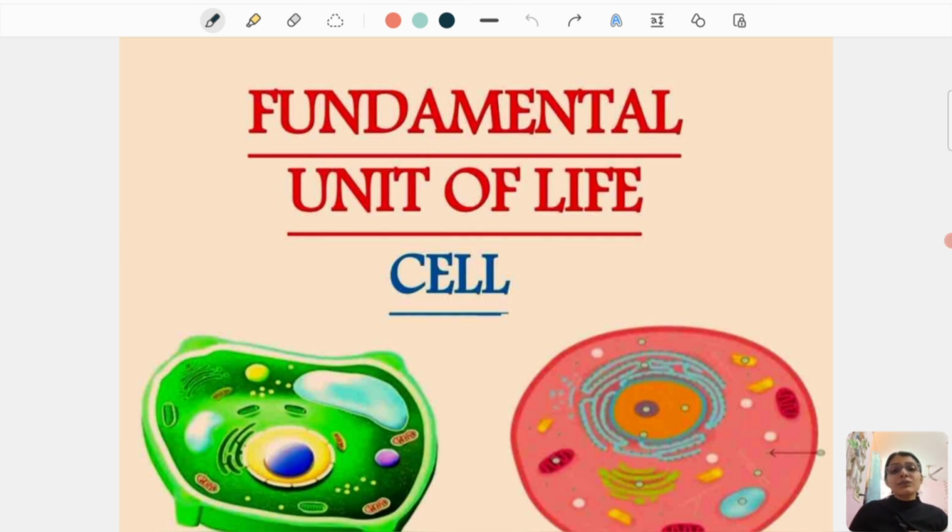Let's move ahead. So, how was the cell discovered? I said we are all made up of cells. The constituent particle of living beings is the cell. But can we see it with naked eyes? No. So yes, these are microscopic structures. You cannot see them with naked eyes.